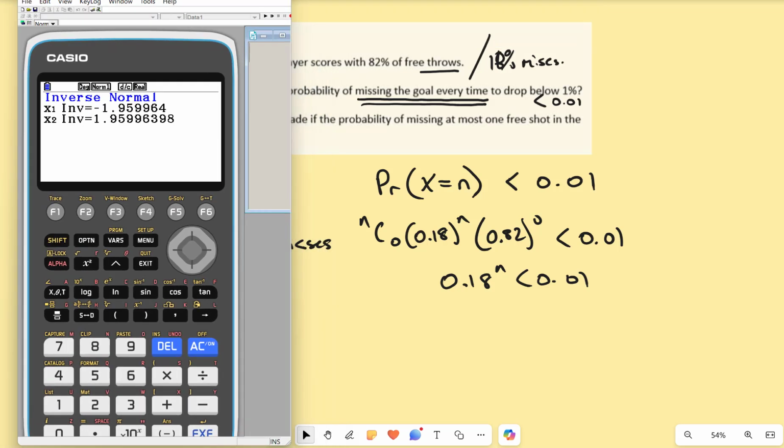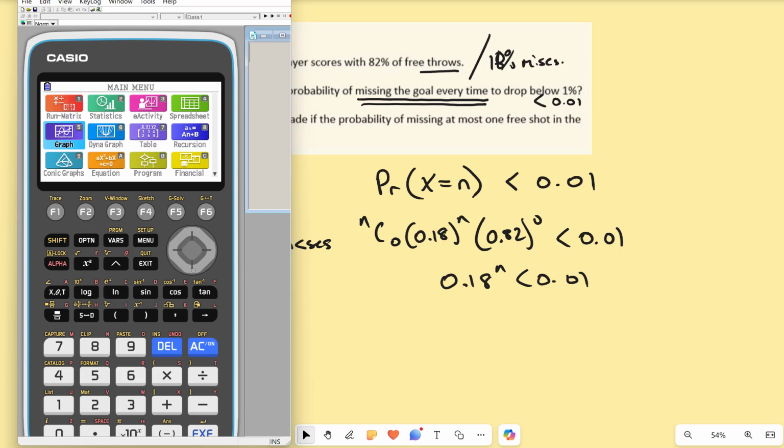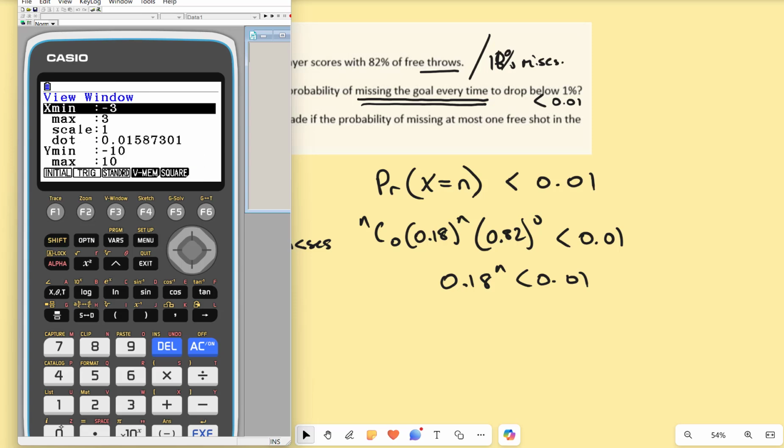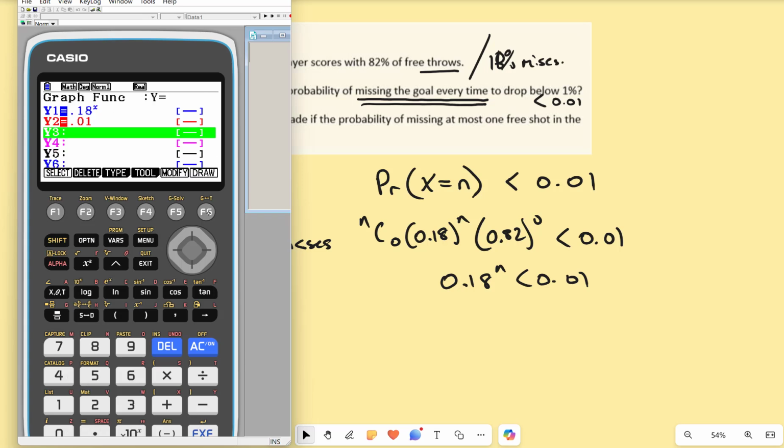Now, at this point, I'm going to use my calculator. This is the easiest way to do it for me. Different people, different ways. This is mine. I need to see it. I'm quite visual, seeing it graphically. So I'm going to go 0.18 to the power of X, and I'm also going to graph 0.01. Now, I'm going to be very careful in my view window. So 0 to 20 attempts. Now, my Y, I'm going to really reduce it. 0.01. So I'm going to go from 0 to 0.04. That'll do me. I'm going to draw that.